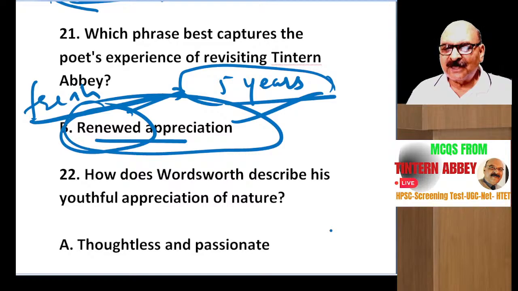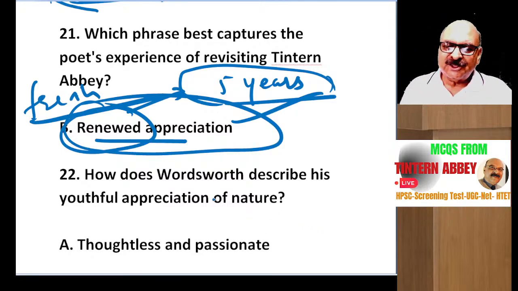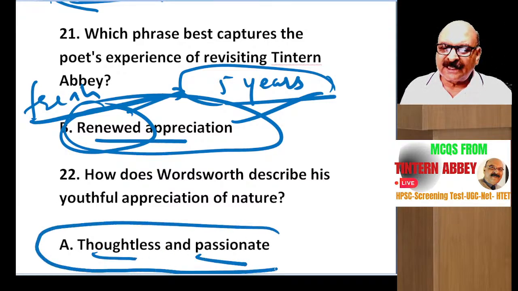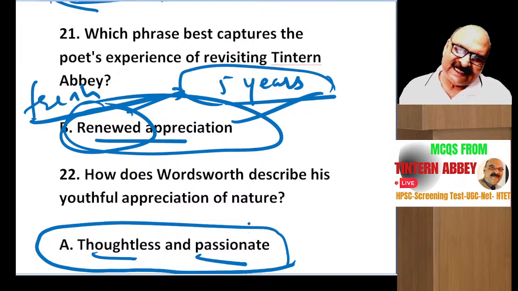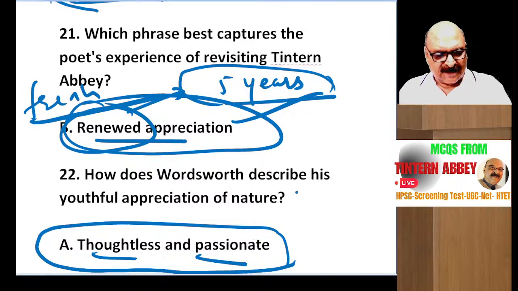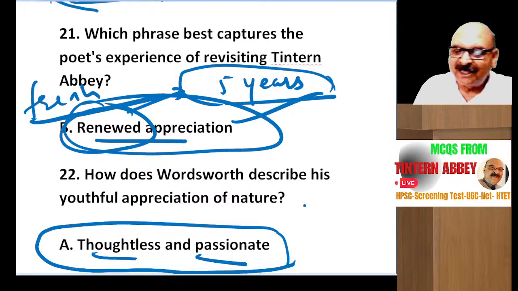How does Wordsworth describe his youthful appreciation of nature? That was thoughtless and passionate. Only as a boy who was passionate of seeing the things, looking at the things of nature with wonder. There was an element of wonder when he was a boy, when he first visited the natural surroundings. He didn't use any thought.